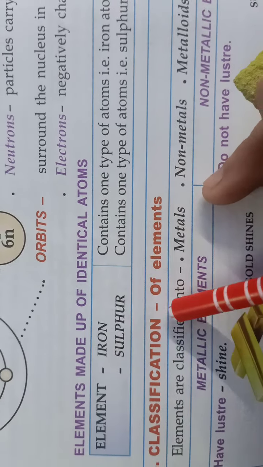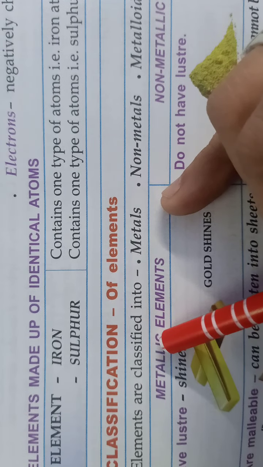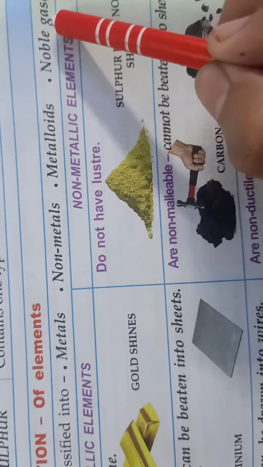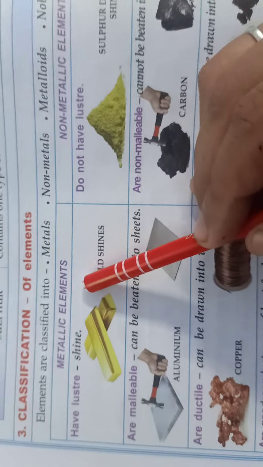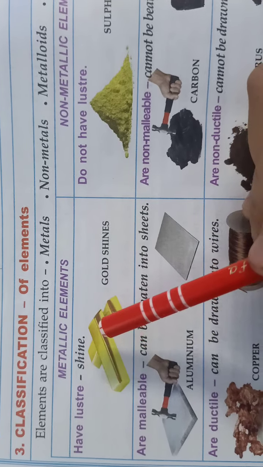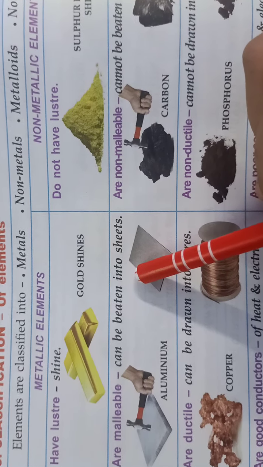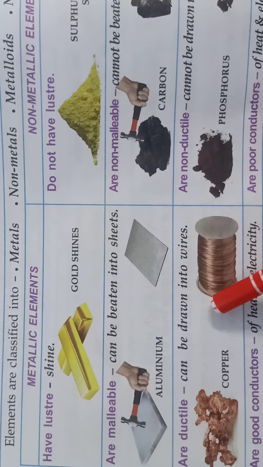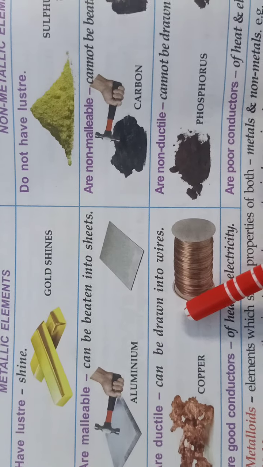We already discussed the classification of elements in the last class. Elements are classified into four parts: metals, non-metals, metalloids and noble gases. First we discuss metallic elements. Metallic elements have luster, a shiny surface. They are malleable, they can be beaten into sheets. They are ductile in nature, that means they can be drawn into wire.